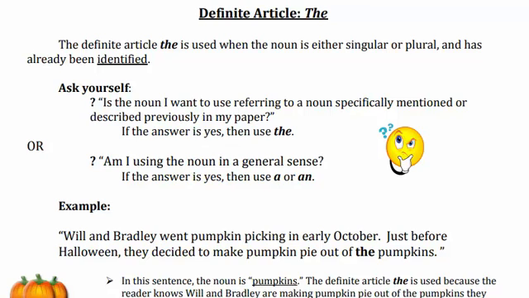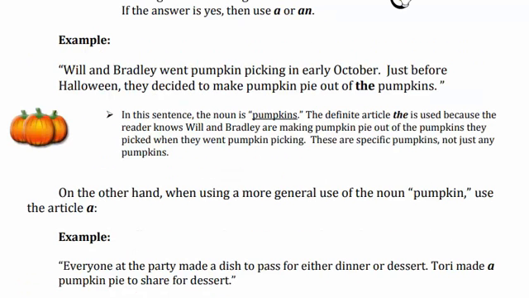ठीक है. Let's look at an example of the definite article. Will and Bradley went pumpkin picking in early October. Just before Halloween, they decided to make pumpkin pie out of the pumpkins. So in this sentence, the noun is pumpkins. The definite article the is used because the reader knows Will and Bradley are making pumpkin pie out of the pumpkins they picked when they went pumpkin picking. These are the specific pumpkins, not just any pumpkin.